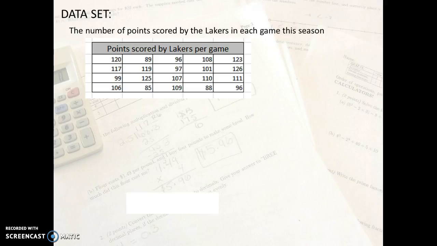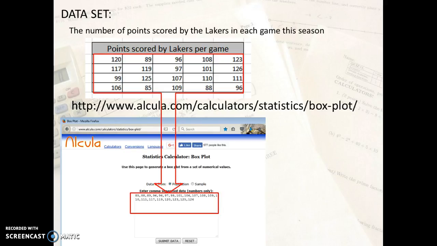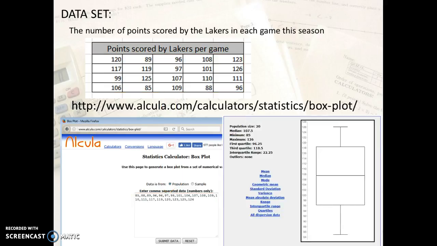Well, if you use those websites, it should be pretty basic to just type those numbers in. For instance, I suggested this one, Alcula, and there are a couple of others, so they all get to the same thing. Once you have this, you take all those numbers and type them in the box. That might take a little bit of time because you have to do it manually, one after the other. But once it's in, hit submit, and ta-da! The magic of the computer, it just makes that box plot right there for me.